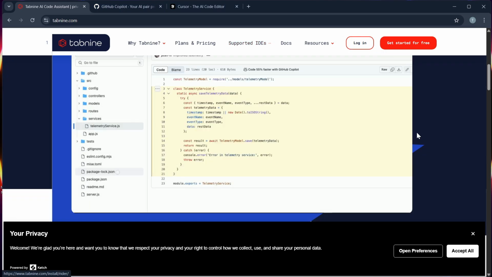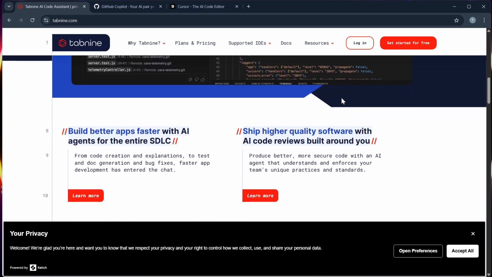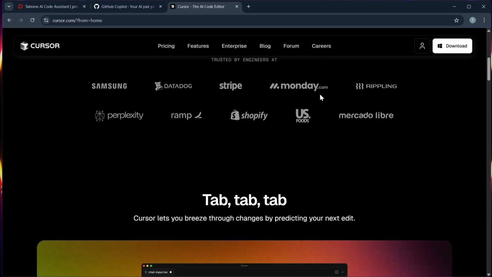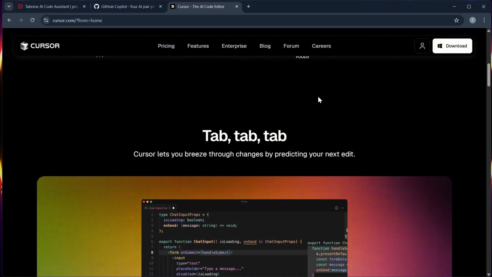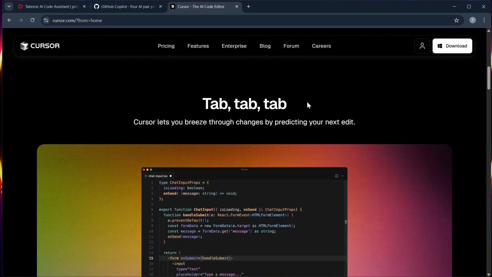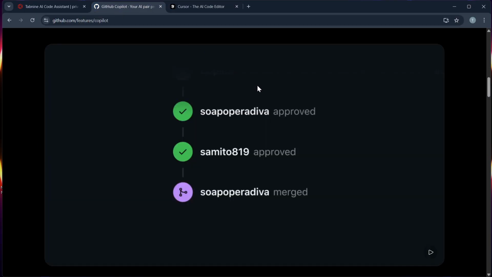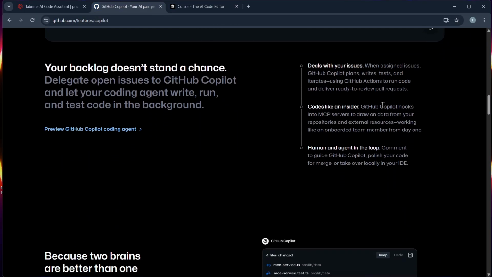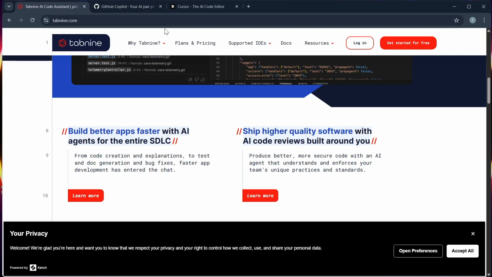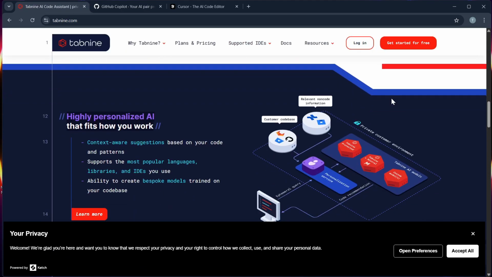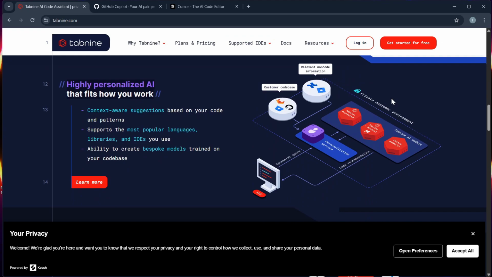Number 3, real-time collaboration and workflow enhancements. Cursor introduces unique features like AI memory and chat-based debugging, which make coding feel like pair programming with a smart assistant. While Copilot is great for suggestions, Cursor gives you a more interactive workflow, and Tabnine is better suited for single-line suggestions. Number 4, speed and stability.